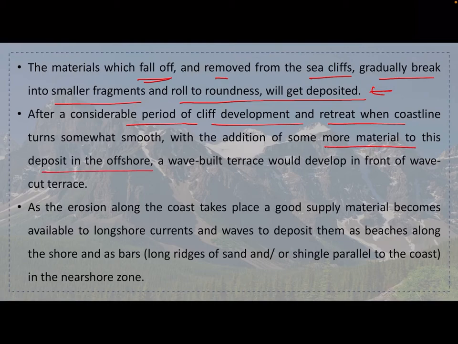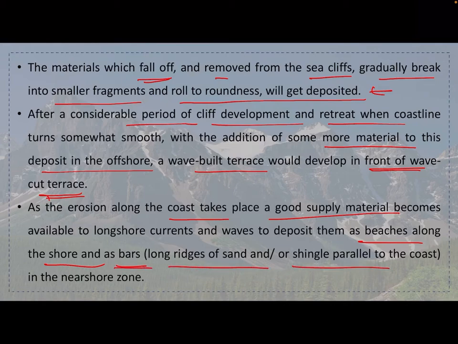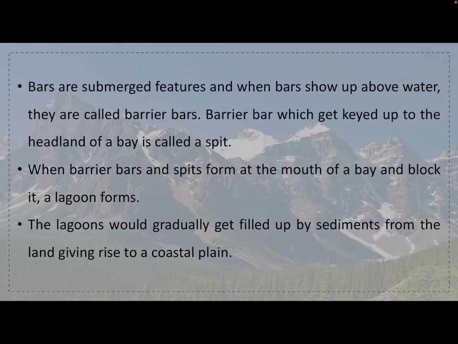more material to its deposits in the offshore, a wave built terrace would develop in front of the wave cut terrace. Okay, as the erosion along the coast takes place, a good supply of material becomes available to longshore currents and waves to deposit them as beaches along the shore and as bars, long ridges of sand and shingle parallel to the coast in the nearshore.